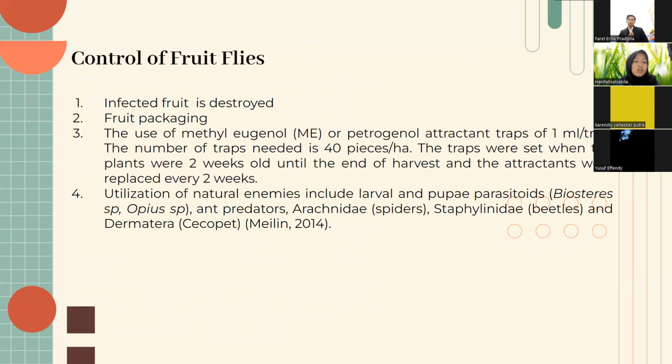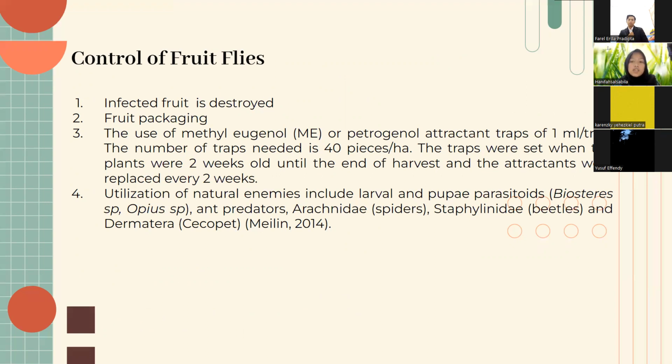And control of fruit fly. The first, infected fruit is destroyed, and then fruit packaging. The third is the use of methyl eugenol or petrogenol attractant traps of 1 milliliter per trap. The number of traps needed is 14 pieces per hectare.